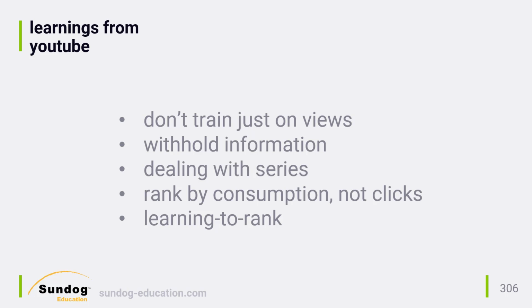Here are some key takeaways from the paper as a whole. First, don't rely on just view data when training a recommender system. The folks at YouTube came up with as many signals as they could from the user's past behavior and the user's attributes, and for some features they also fed these in as squares and square roots in case there were non-linear relationships to be found. View data alone is too easily gamed and rewards clickbait videos that don't actually reflect a user's interests.